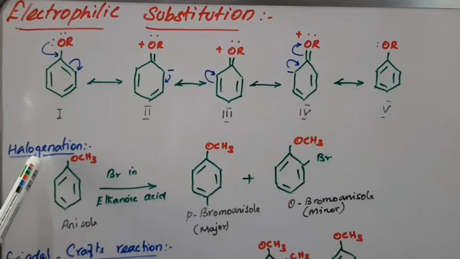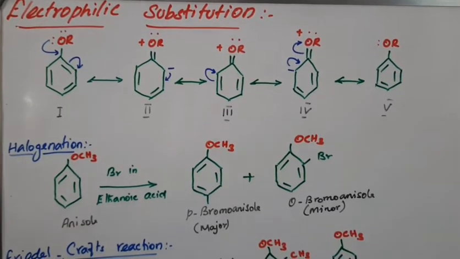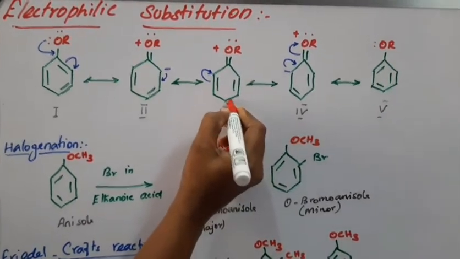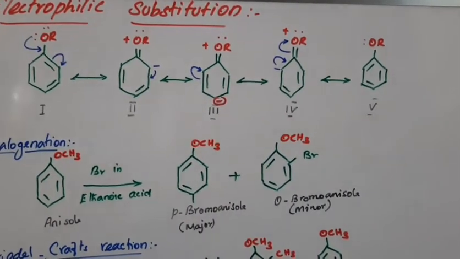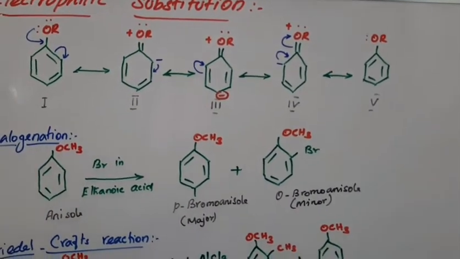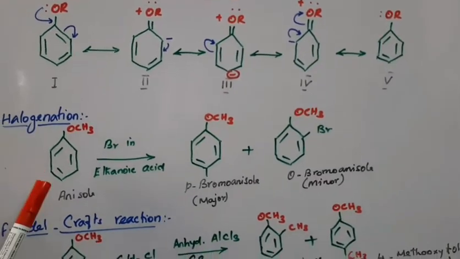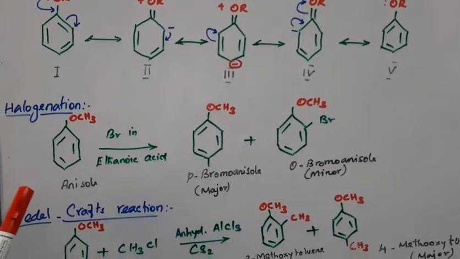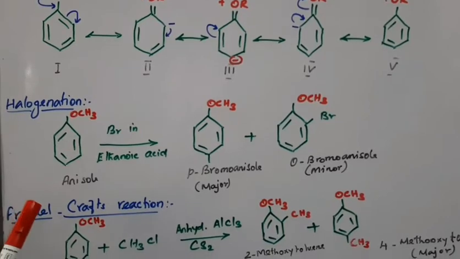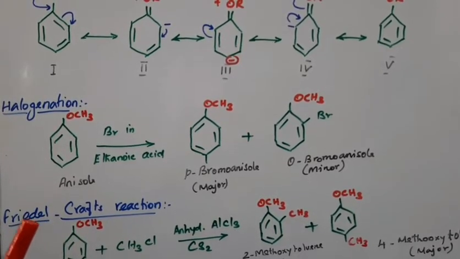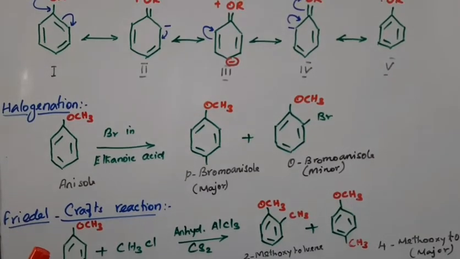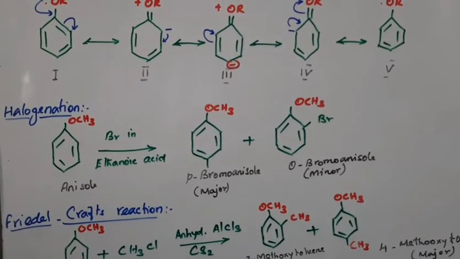So halogenation. Halogenation reactions, in normal haloarenes that we studied, take place in the presence of a catalyst like iron bromide or aluminum chloride, which acts as a Lewis acid.